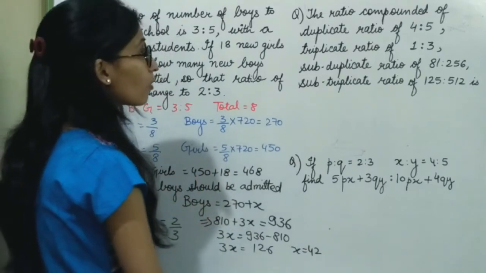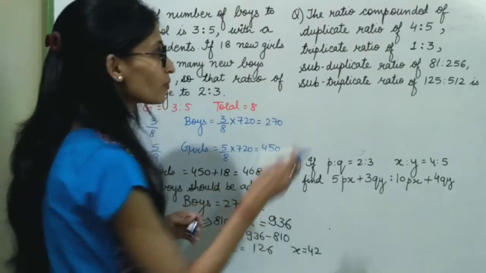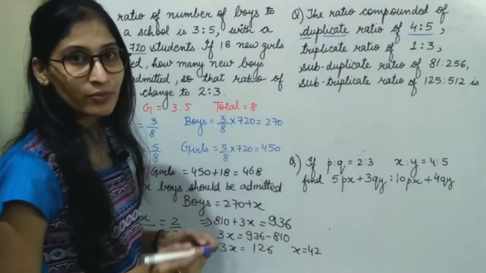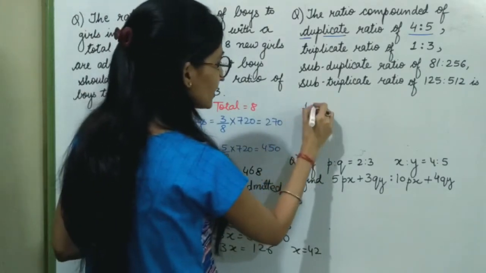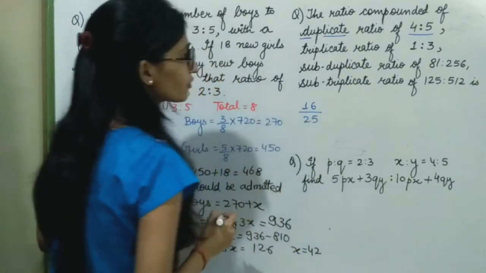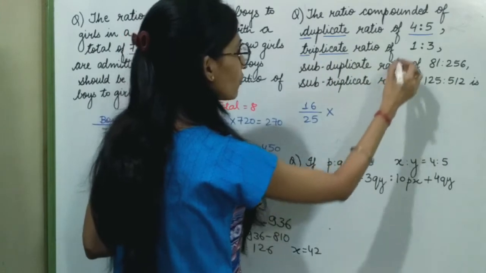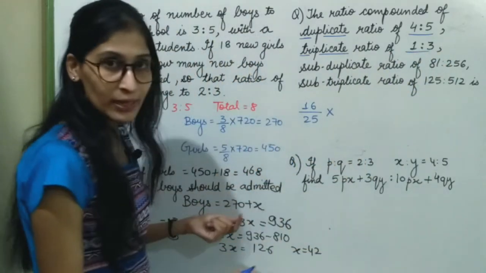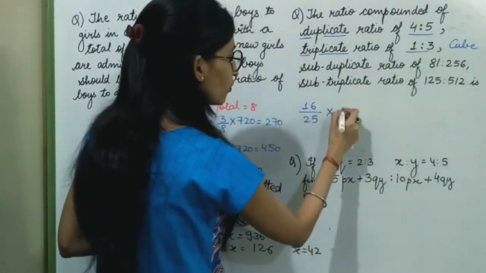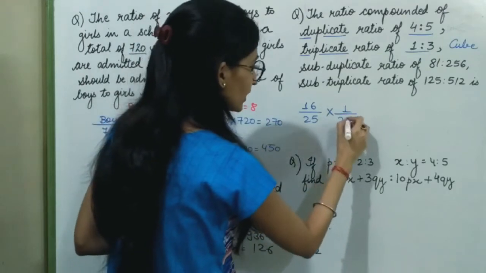Duplicate ratio of 4:5. Now what do you mean by duplicate ratio? Duplicate means the squares of these numbers. Square of 4 will be 16. Square of 5 will be 25. Next, triplicate ratio of 1:3. Triplicate means I have to cube. Cube of 1 will be 1 and cube of 3 will be 27.